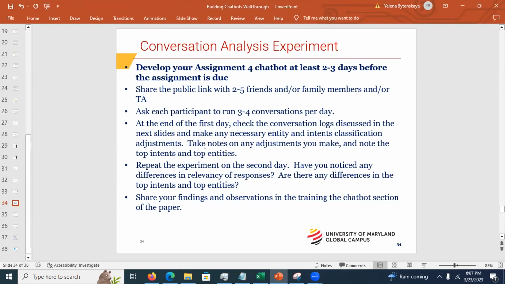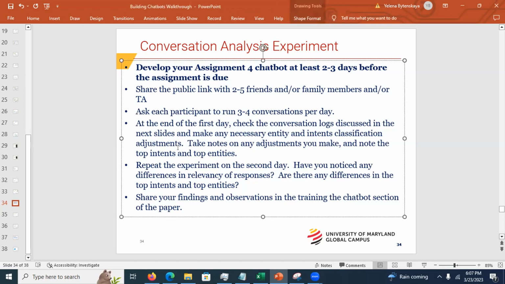You're gonna take notes on any adjustments you make. Also, take a look at type intents and type entities, right? Then you're gonna repeat an experiment. Are there any differences in type intents, type entities? Have you noticed differences in relevancy, right? Then you want to share your findings and observations. But maybe if you did not need to make any changes, then explain why.